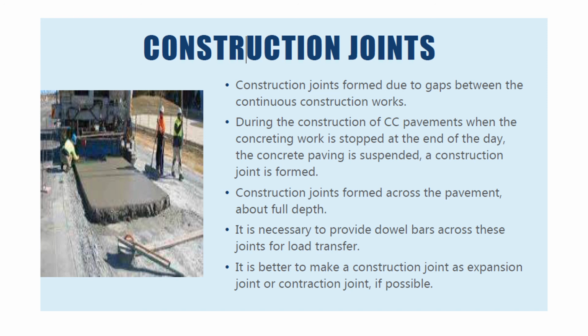As far as possible, it is advisable to merge the construction joint with the expansion joint by suspending the concreting work at the nearest expansion joint, so that the dowel bar system will be available for the load transfer. If this is not possible, it is suggested that the construction joint may be provided at the nearest contraction joint, and appropriate load transfer dowel bars are to be introduced.